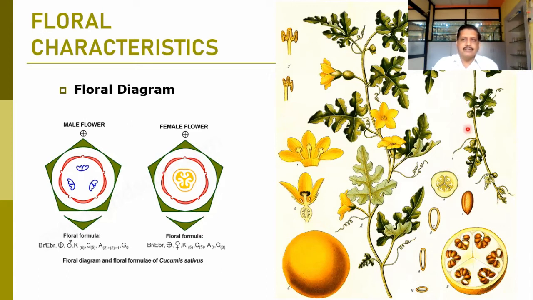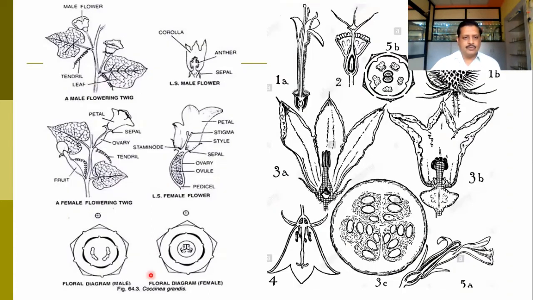These are the botanical illustrations of that particular plant. So this is the illustration of Citrullus species. Here you can find all the details of that. This is Coccinia grandis. Here you can find the male flowering branch and the female flowering branch of the same plant.